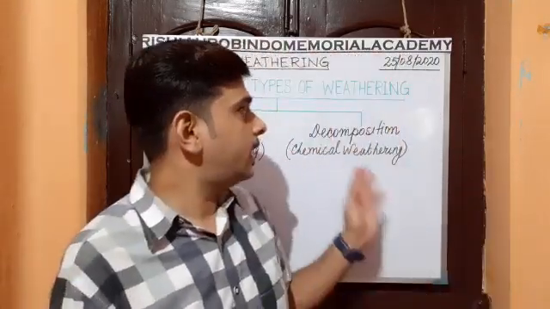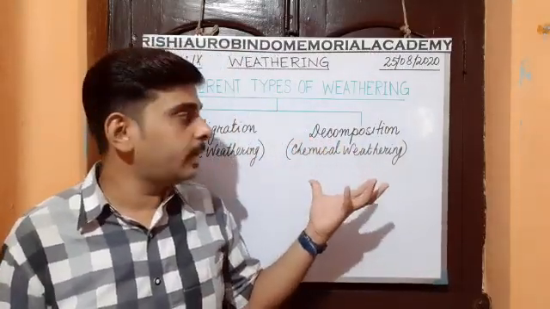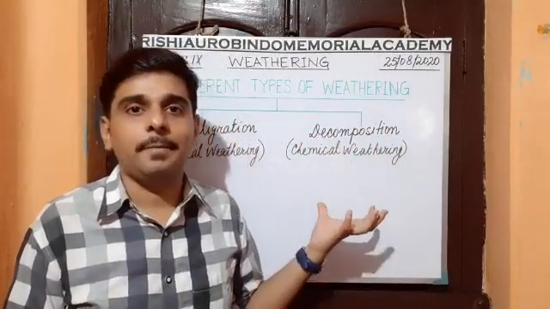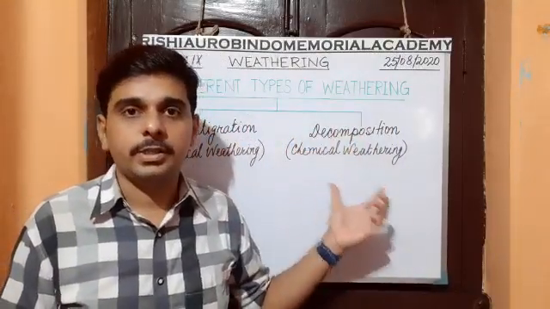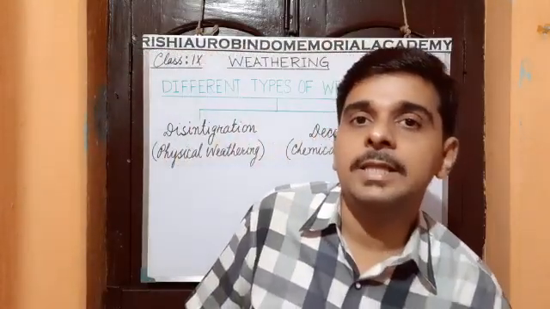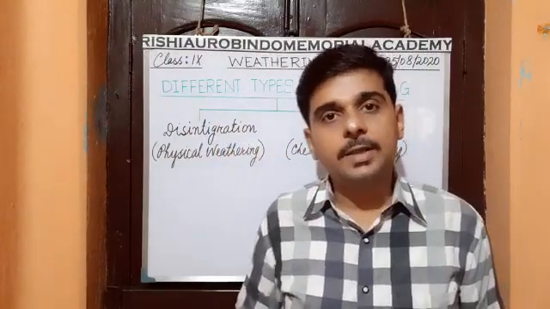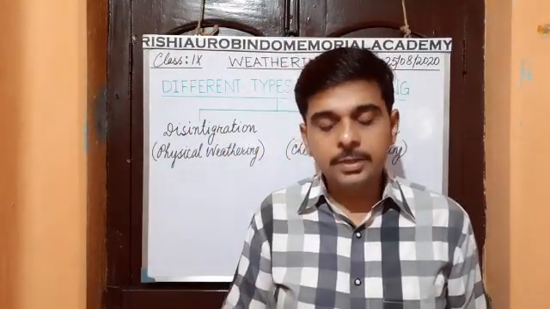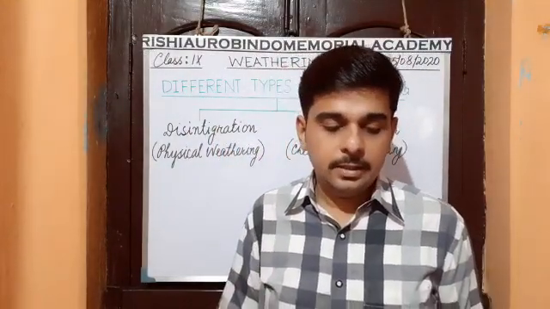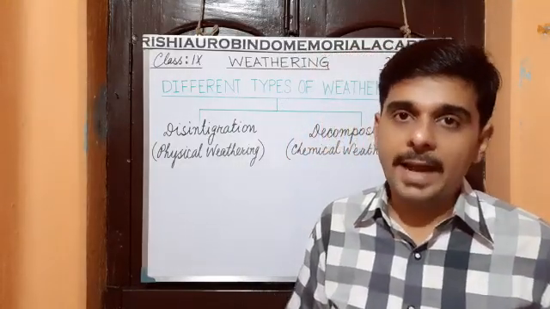But in the case of decomposition, when the weathering happens, internal changes happen, and that is called chemical weathering. In physical weathering, there is a physical breakup of the rocks into smaller fragments. This type of weathering is called physical or mechanical weathering.